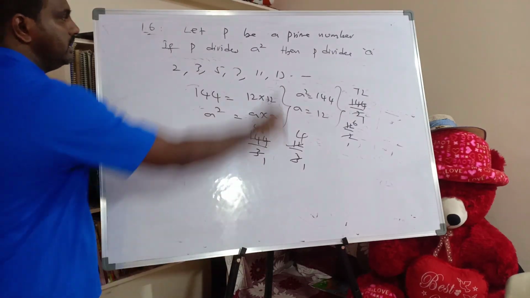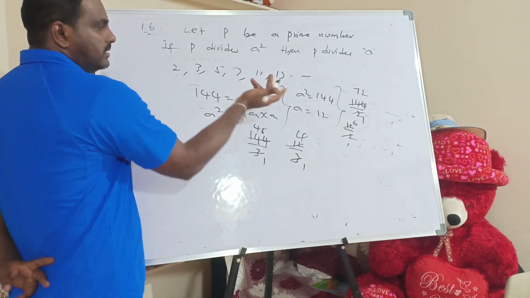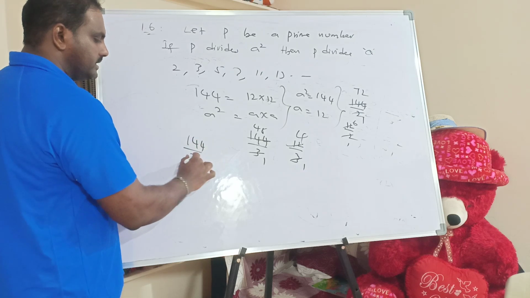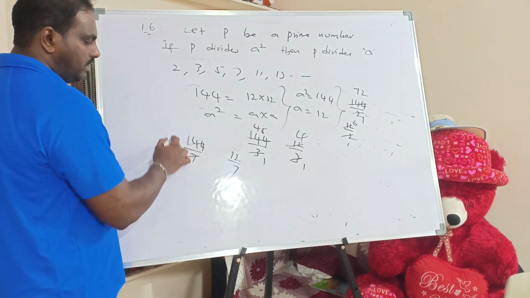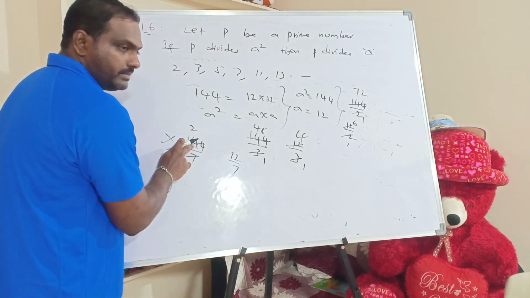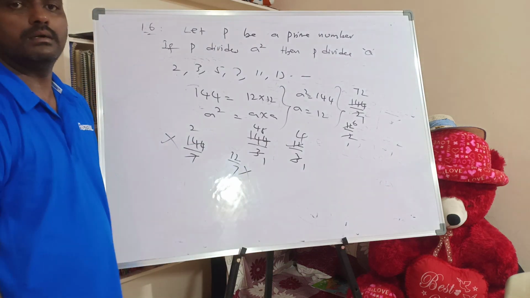That is the law, that is the theorem here. Now you can check with 7. 144 divided by 7, 12 divided by 7. This will not divide 144. 7 twos are 14. What is the remainder? 2. 24 will not come. So it will also not divide.